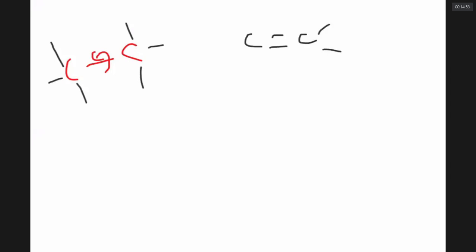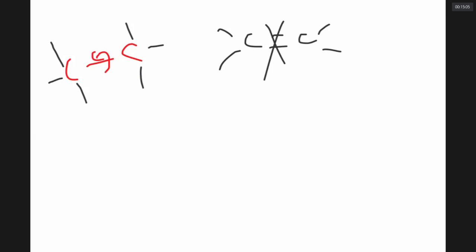Next, alkanes can show free rotation of the C-C bond. The C-C bond can rotate freely, and they can show conformational isomerism due to this free rotation. In alkenes, the C double bond C will not allow the rotation. Therefore, the free rotation is hindered, hence they cannot show conformational isomerism.